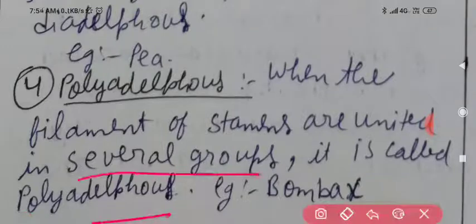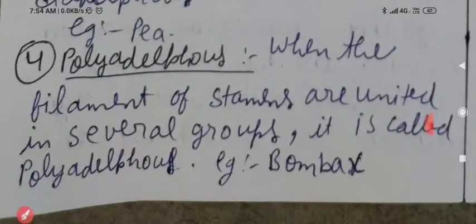Clear? Example, bombax. Bombax is the example for it. Clear?